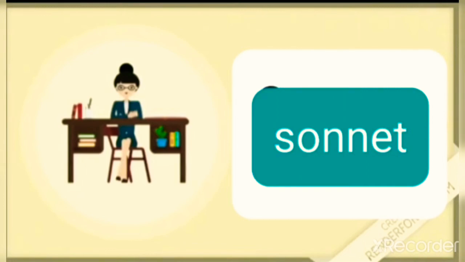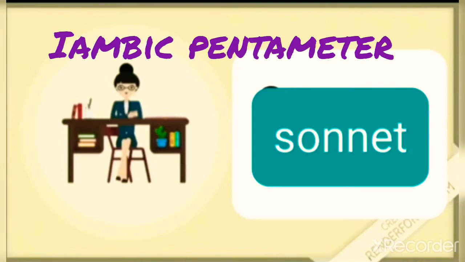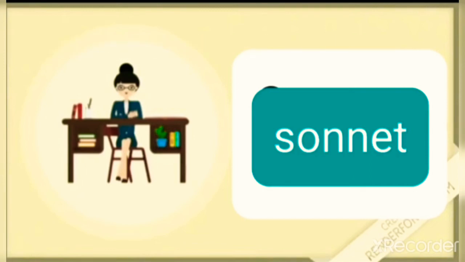Sonnet is written in iambic pentameter. It is a 14-line poem, which means a short lyrical poem derived from the Italian word sonetto. These are the major points of what is a sonnet. Now, coming to the variations. The first two important or major variations are the Italian variation and the English variation.